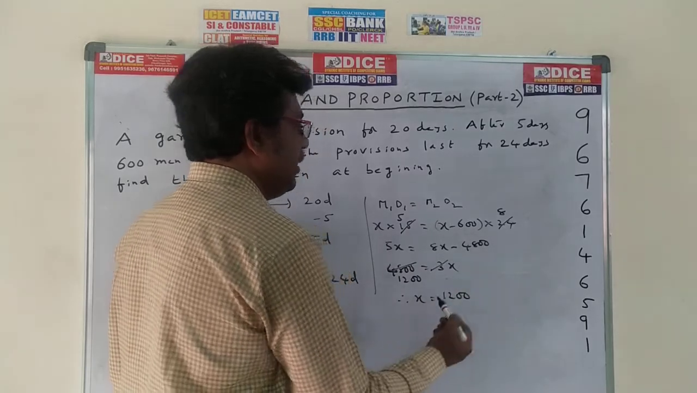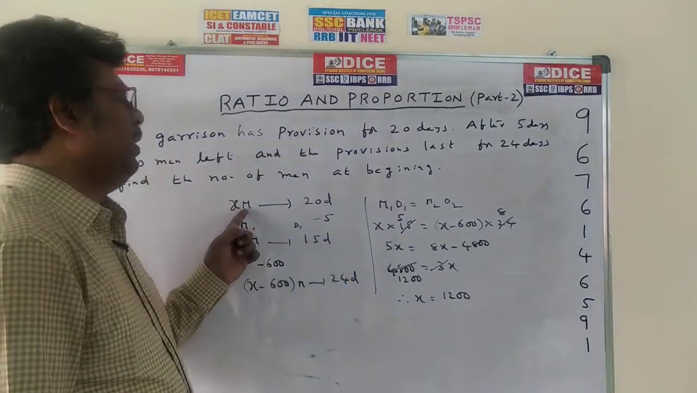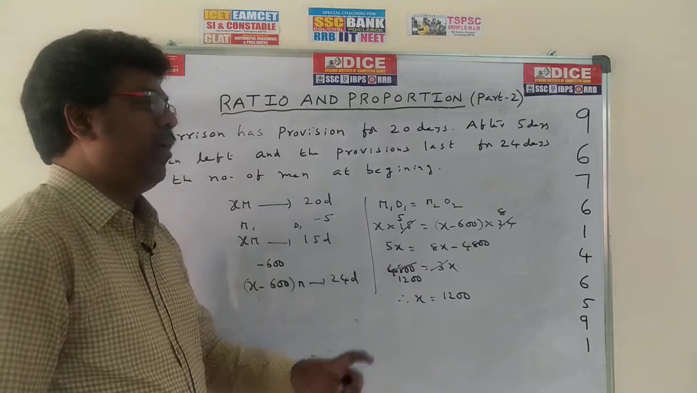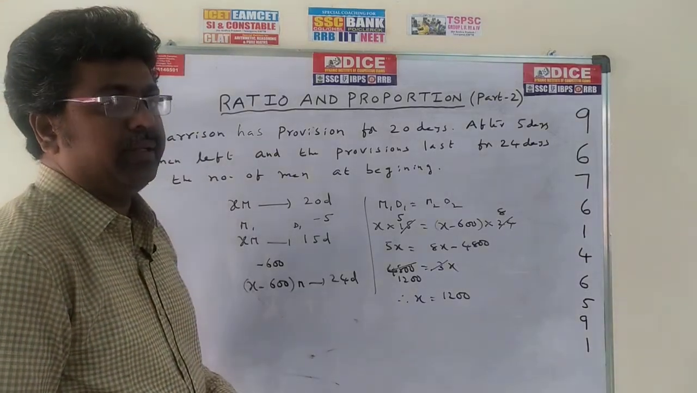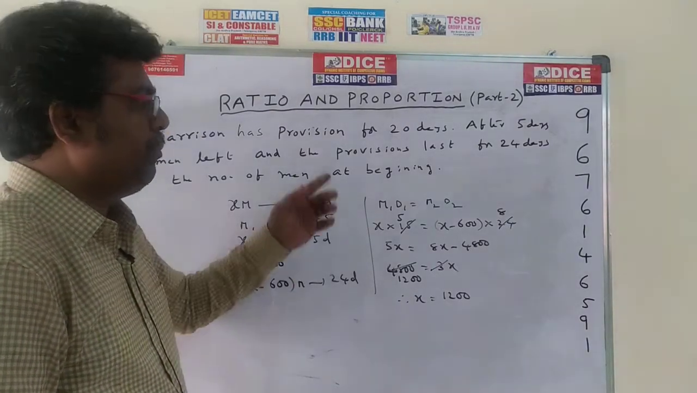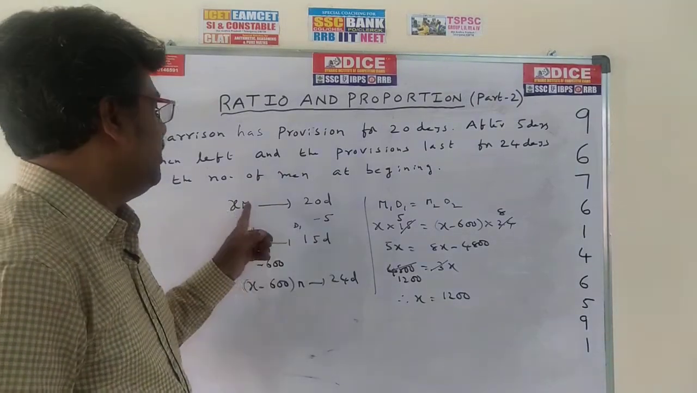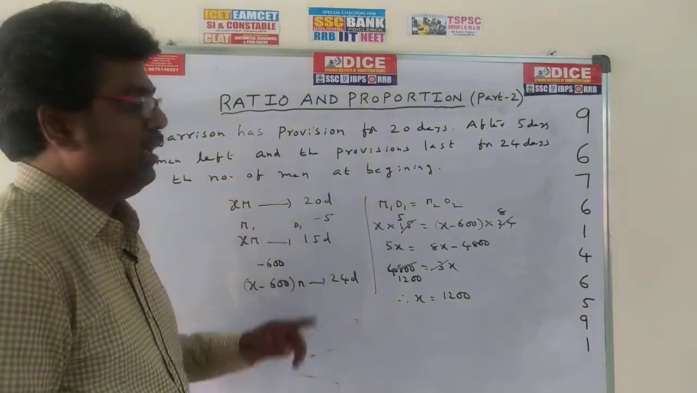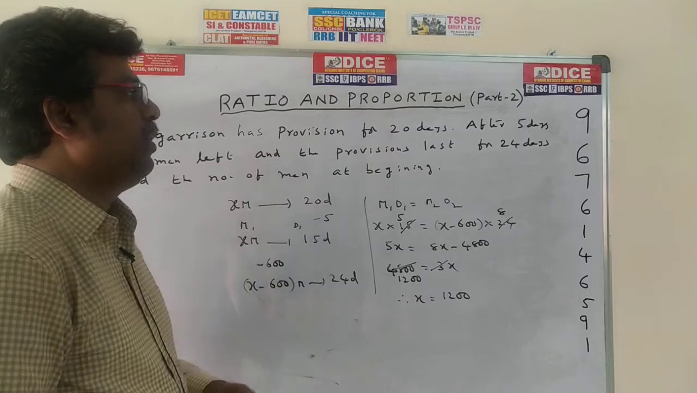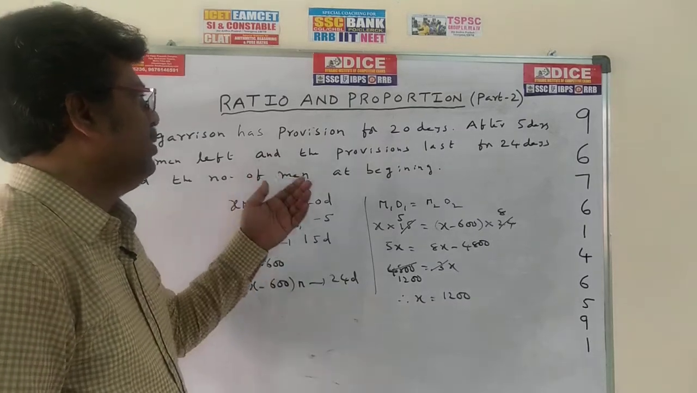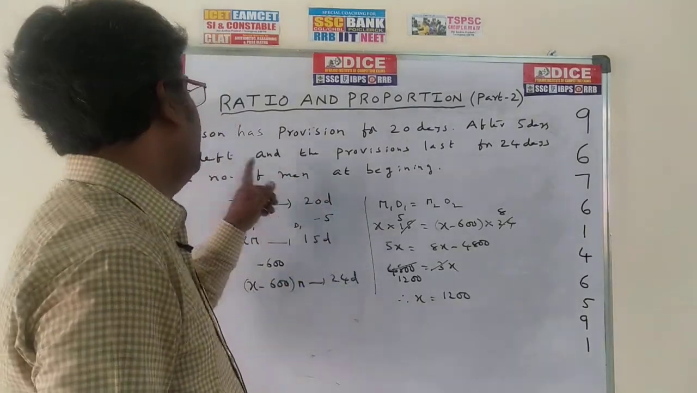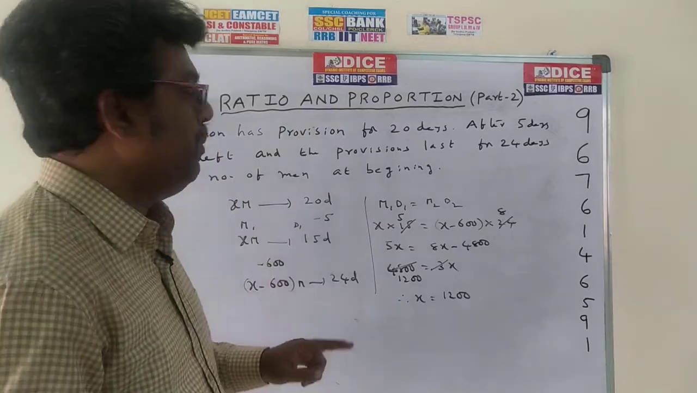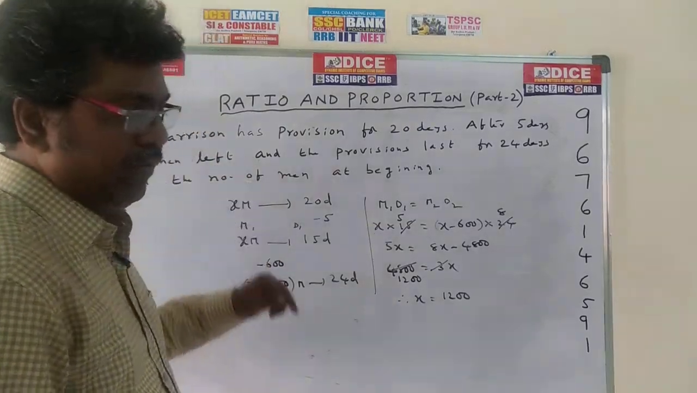X means at the beginning, initially we assumed X men. So how many men are there at the beginning? 1200 members is the answer. Same as the previous model, but initially we assume X men. Write this one. We can go for the next new problem, with a small change. Here, left we can take as joined. Joined means you are taking it as plus.